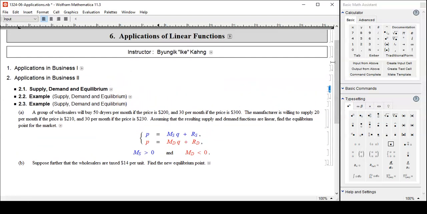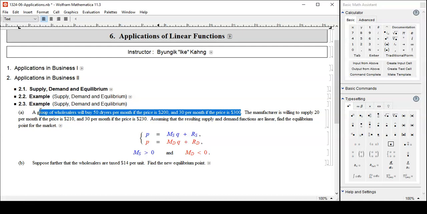But then again, in this case, let's work out. A group of wholesalers will buy 50 dryers per month if the price is $200, and 30 per month if the price is $300. Is this supply or demand? Looks like this is demand. Wholesalers will buy. So this is all about the red part.